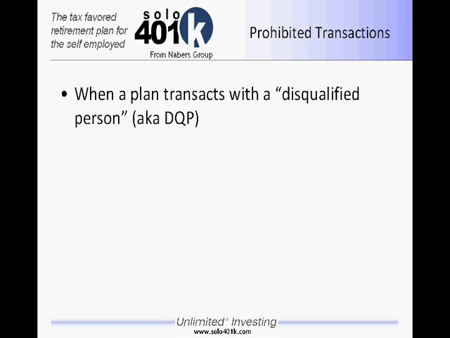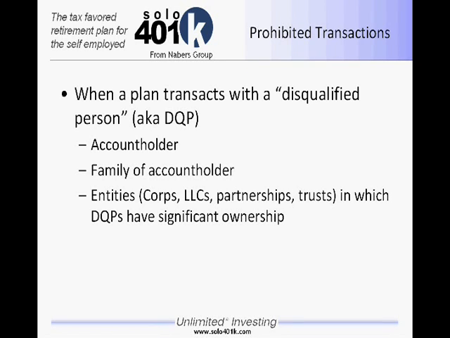And basically it occurs when a plan, such as a solo 401k plan, transacts with a disqualified person. You yourself of your own solo 401k would be a disqualified person, as well as your family and any entities or companies that you or your family members have significant ownership in. Now when I say you're a disqualified person, it means that you can direct your 401k plan and you can be involved in that sense. And of course the 401k plan is designed to benefit you in your retirement years, but a prohibited transaction would occur if you directed your solo 401k to make an investment that benefits you now.